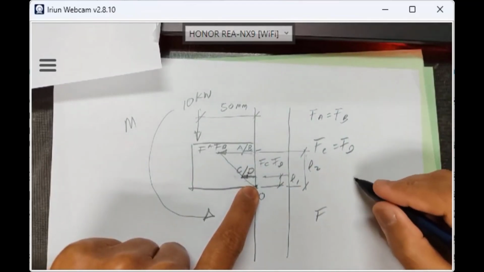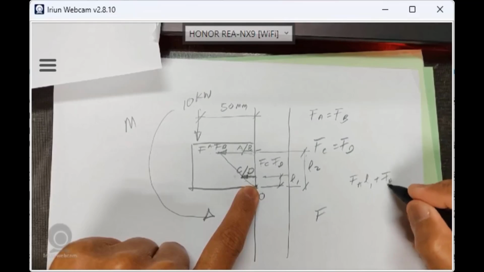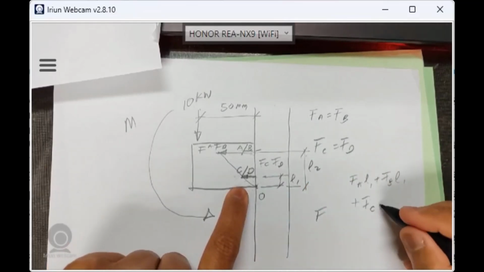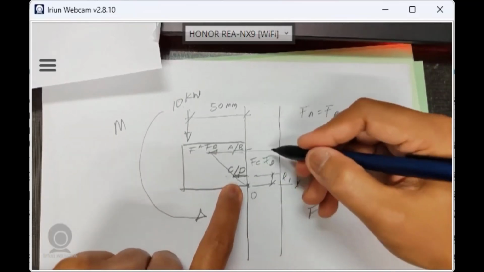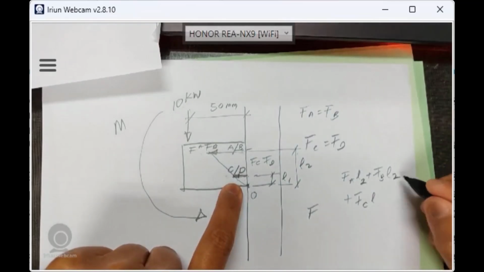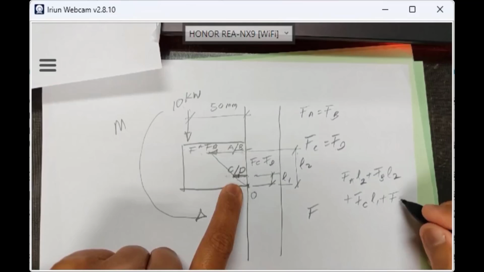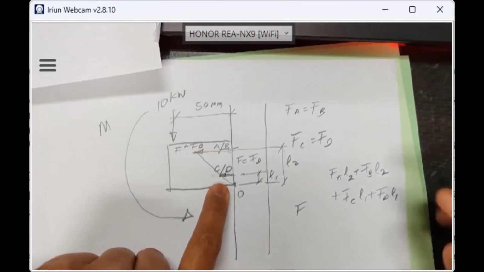FA times L1 plus FB times L1 plus FC times L, sorry, my mistake, FA times L2, FB times L2 plus FC times L1 plus FD times L1. Line okay.